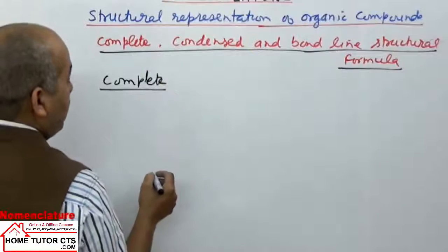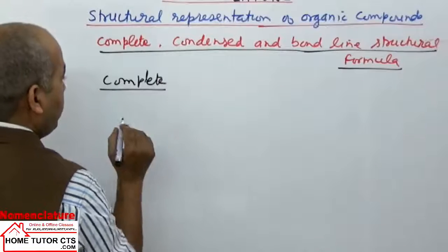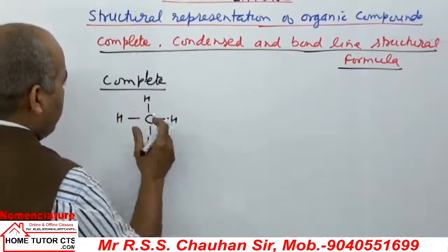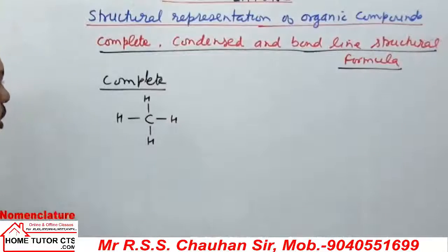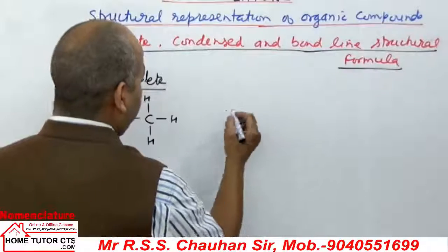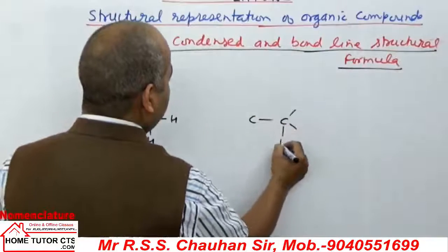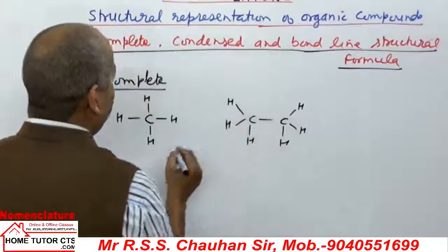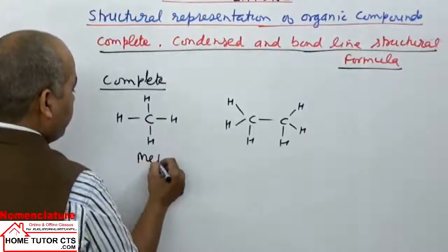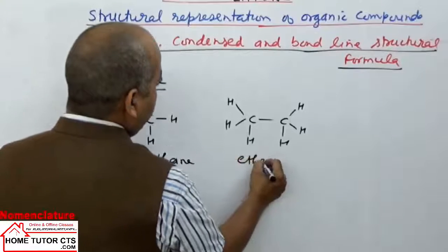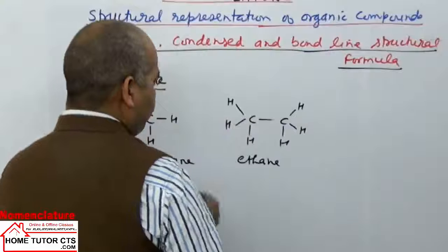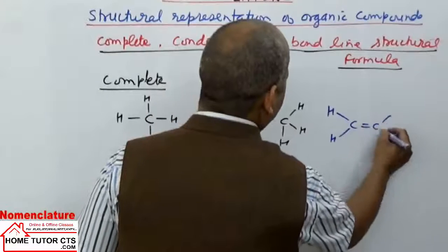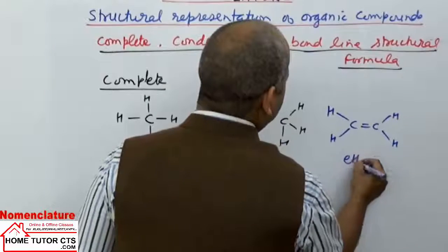So if I take some examples of compounds, complete structure. In the complete structural formula of the compounds, if I suppose write methane, so methane I will write this way here, without drawing the actual shape or hybridization. I'm just drawing here. If I suppose take ethane, so how to draw ethane? It is the compound's complete structure. Means it is methane, it is ethane. If I take ethene, it is ethene.